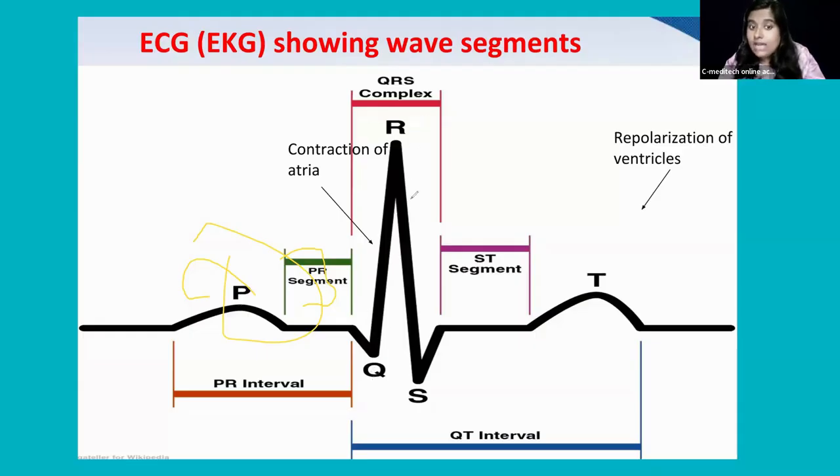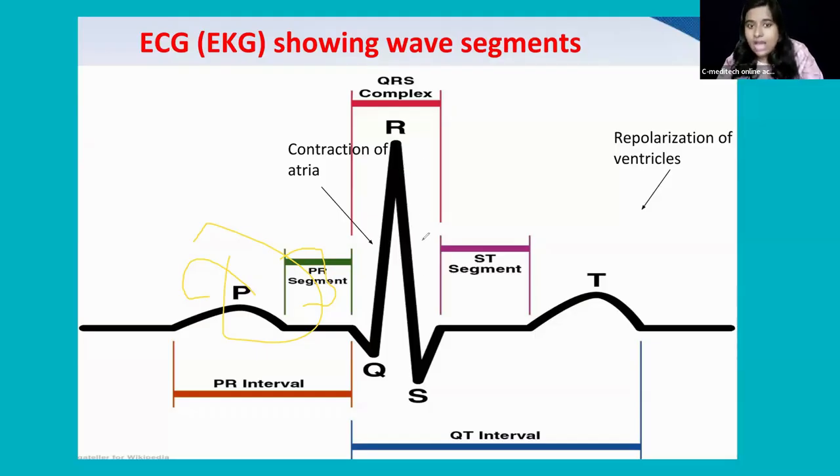If the QRS complex is high, then it is ventricular hypertrophy. If this QRS complex is very low, then it is something related to obesity, other causes, pericardial problem and all. Very high means ventricular hypertrophy. That is the amplitude I'm talking about.